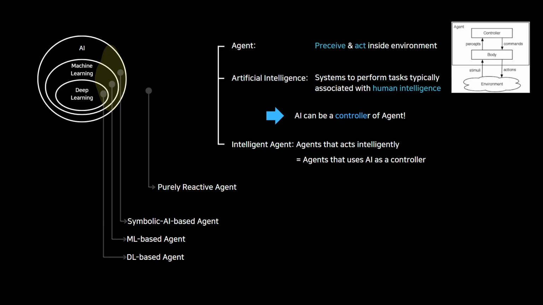This distinction is key. A simple agent, like an auto thermostat, has a very simple, non-intelligent controller based on fixed rules. It doesn't learn or adapt. As our course notes state, these are called purely reactive agents. We can categorize intelligent agents based on the type of AI technology powering their controller. If we use a non-data-driven, rule-based symbolic AI approach, we get a symbolic AI-based agent. And if we use classical data-driven machine learning models, we get an ML-based agent. And if we use a deep neural network, we get a deep learning-based agent.